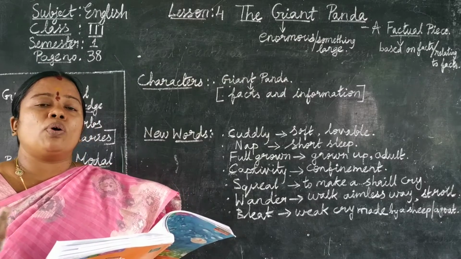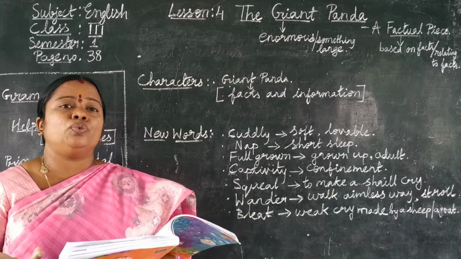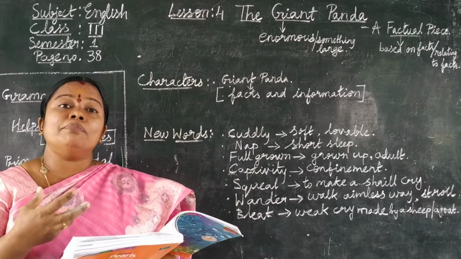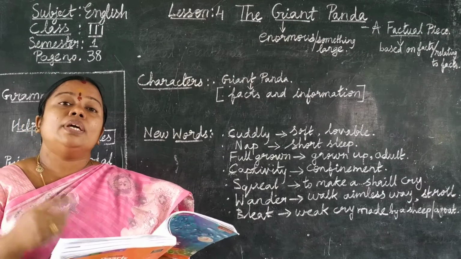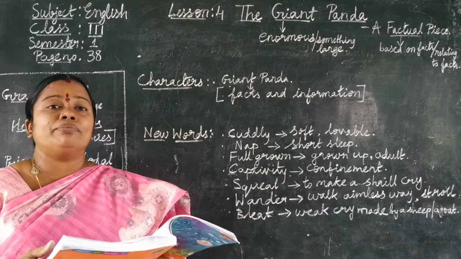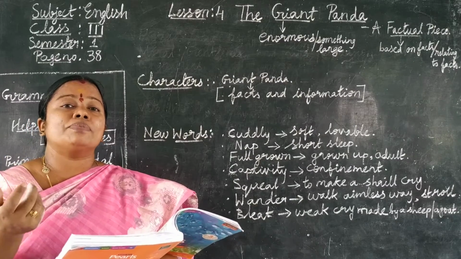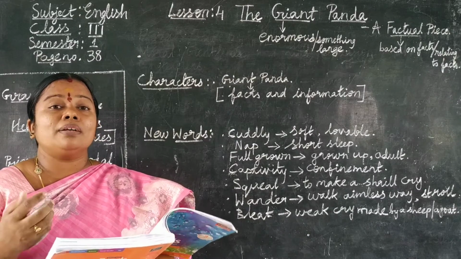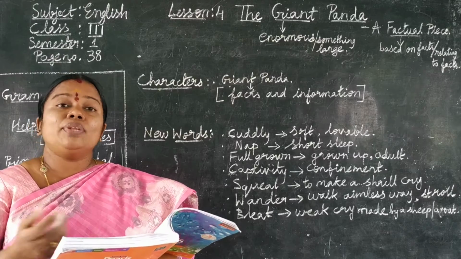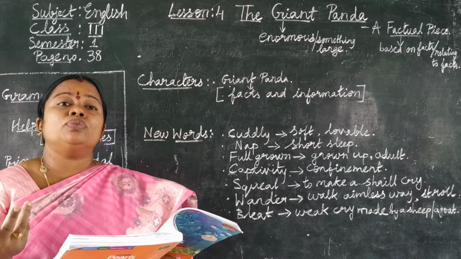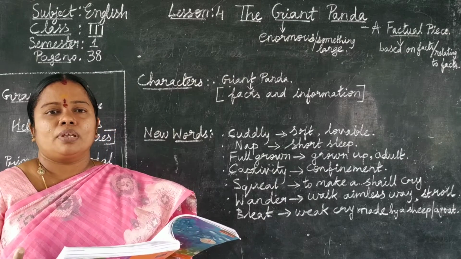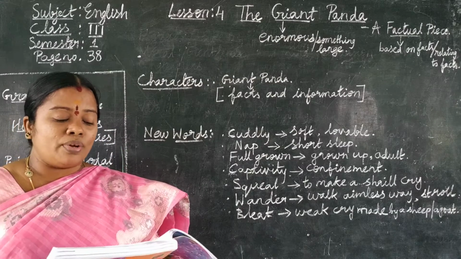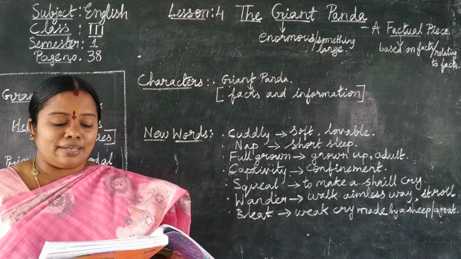But what has happened now? Because of clearing of the forest by humans, there are fewer bamboo trees left. So the pandas are not able to eat properly. They need 10 to 20 kilograms of bamboo every day, but the bamboo trees are disappearing day by day. So the pandas are getting less food to eat. If they get less food to eat, what will happen to the pandas, children? They will die. Okay.